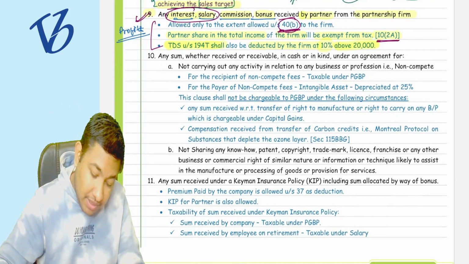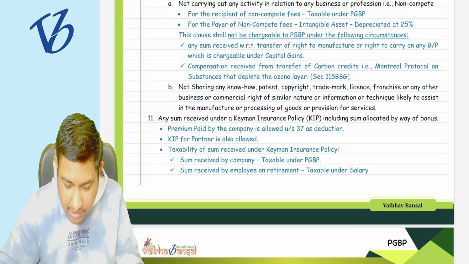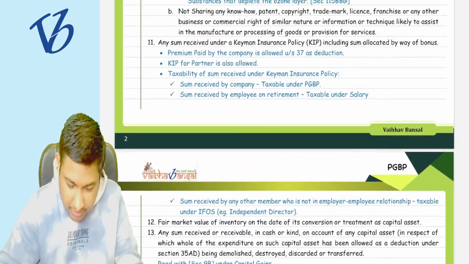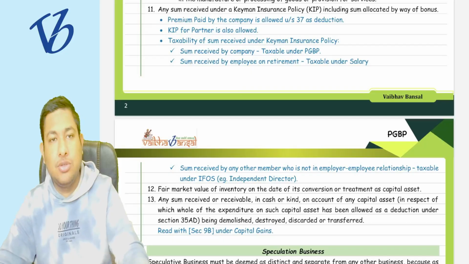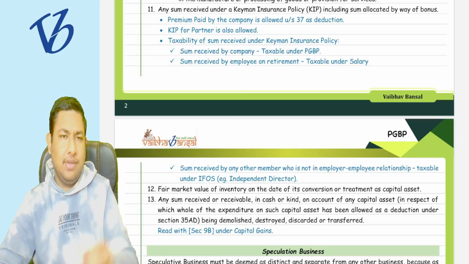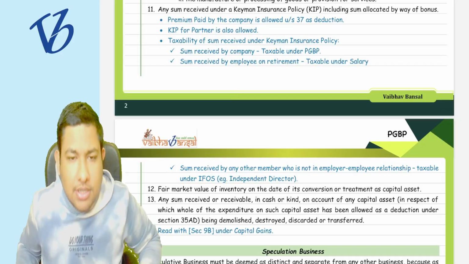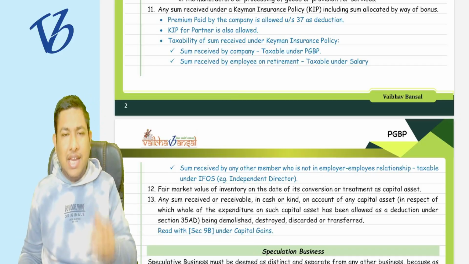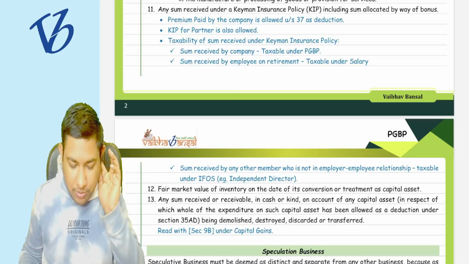Now, before moving to point number 10, let me complete point number 11. Point number 10 is a little bit lengthy, so I'll explain it after we cover the last three parts very easily, then we'll come to point number 10.